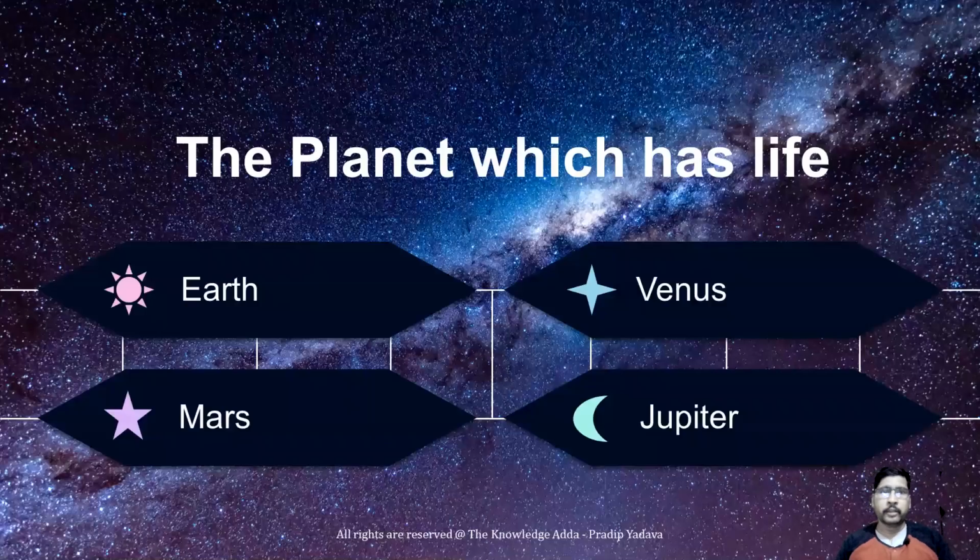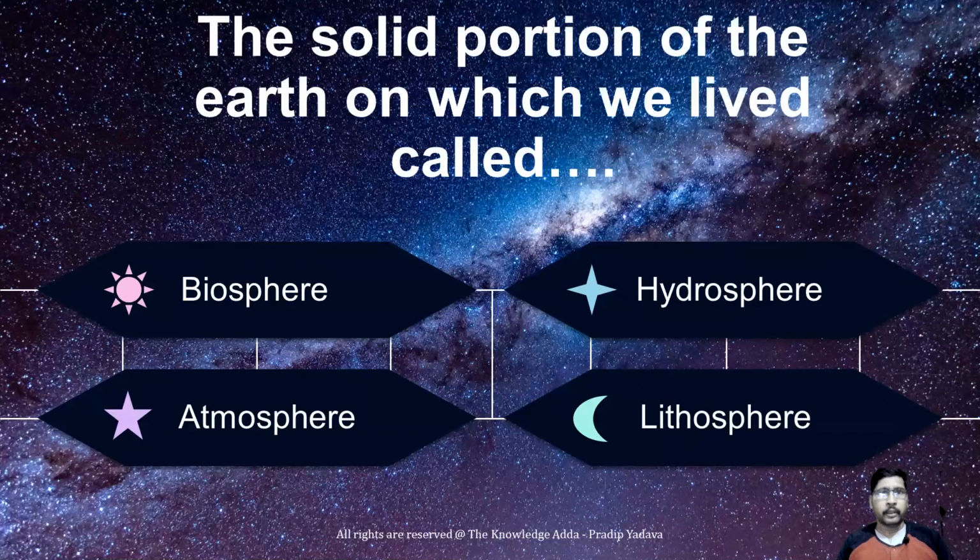Next question: the planet which has life. As we know, Earth is the only planet which has life, so the correct answer is Earth. The solid portion of the Earth on which we live is called the lithosphere. Hydrosphere is related to water. Atmosphere is related to space, and biosphere is the common place of hydrosphere, atmosphere, and lithosphere.